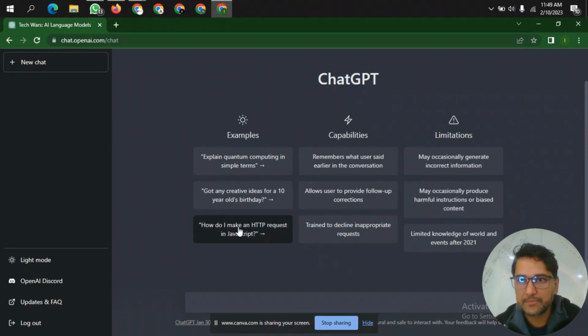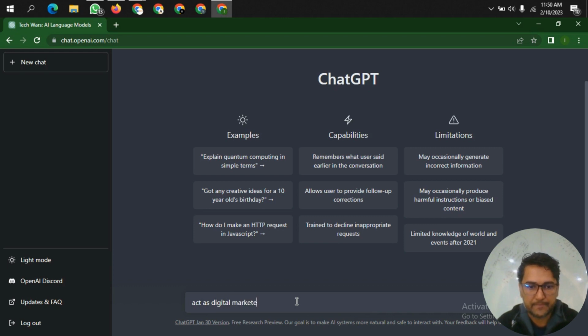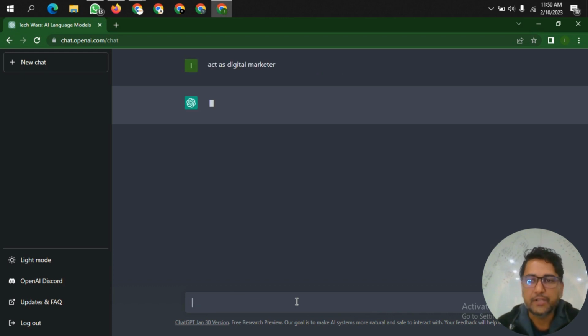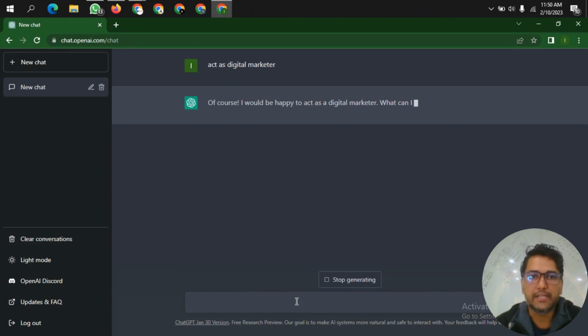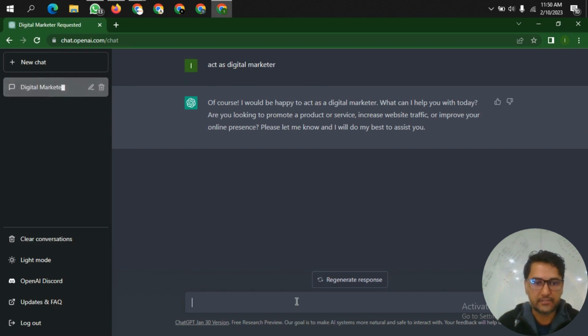So let's see how ChatGPT works. Well, ChatGPT works on prompts. We guide ChatGPT to act like something or someone, and it gives the data accordingly. For example, if I'm going to ask for a few ideas, I'm going to give it the prompt: act as a digital marketer. Now it will respond and tell how it will help me as a digital marketer. Then I will give it a task, and it will write something for us accordingly.